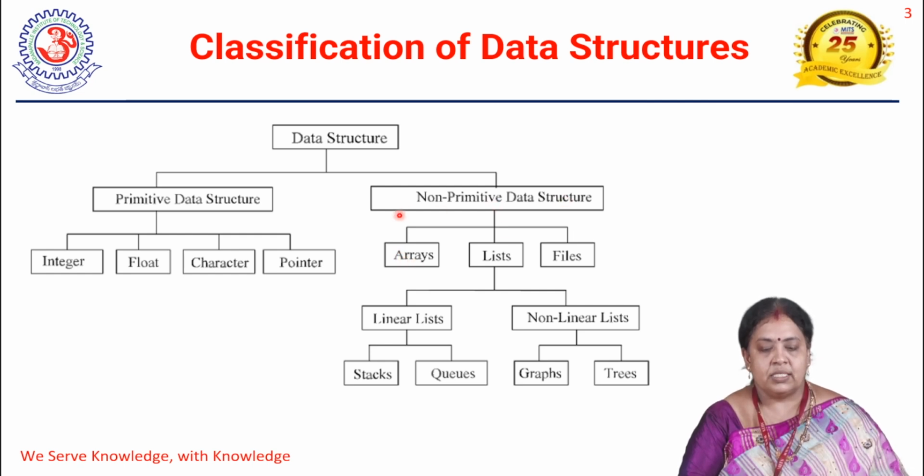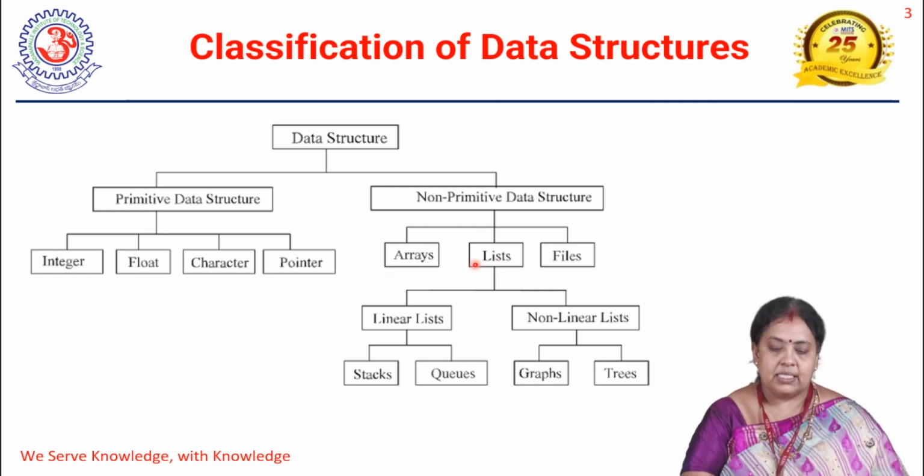The non-primitive data structures are arrays, lists, and files.